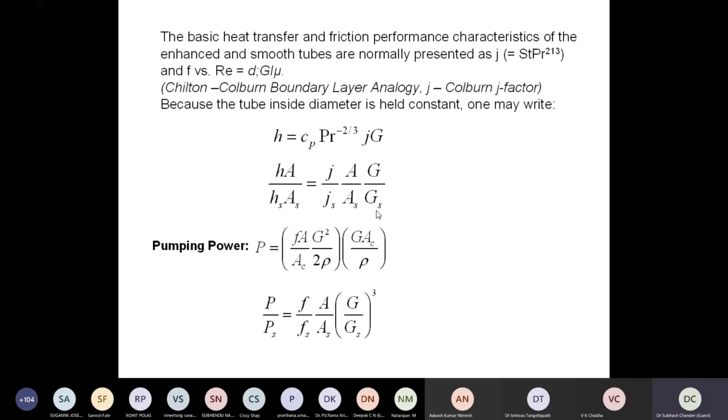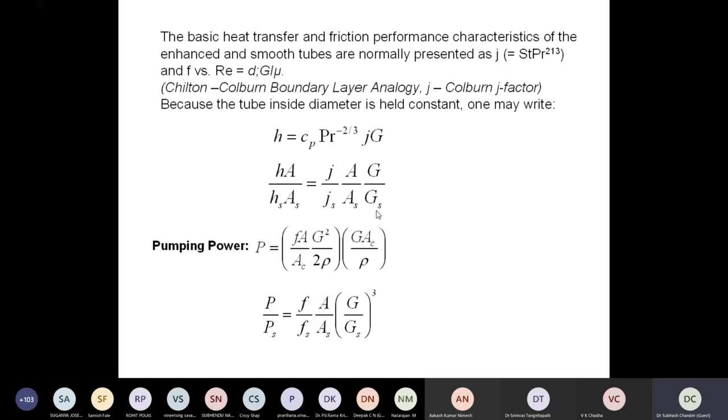So H from the equation, that is J equal to Stanton number into Prandtl number raised to 2 by 3, we can write H is equal to Cp Prandtl number to the power minus 2 by 3 J into G. G is basically the mass flux, rho into velocity, the mass flow rate per unit area. We can write it for the enhanced surface and the smooth surface, and take the ratio, and the ratio will come out to be like this.